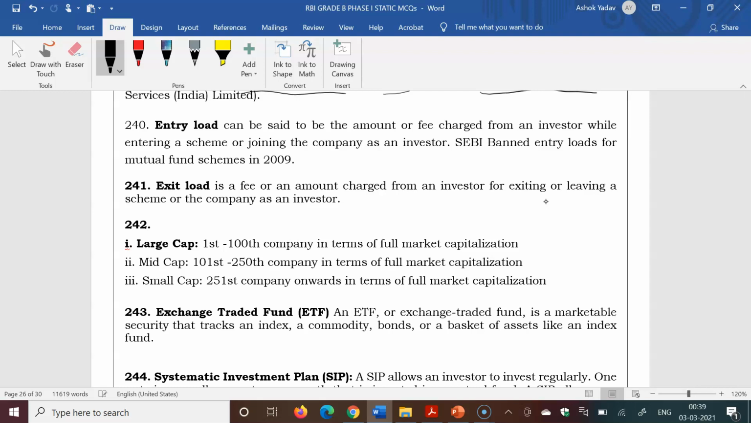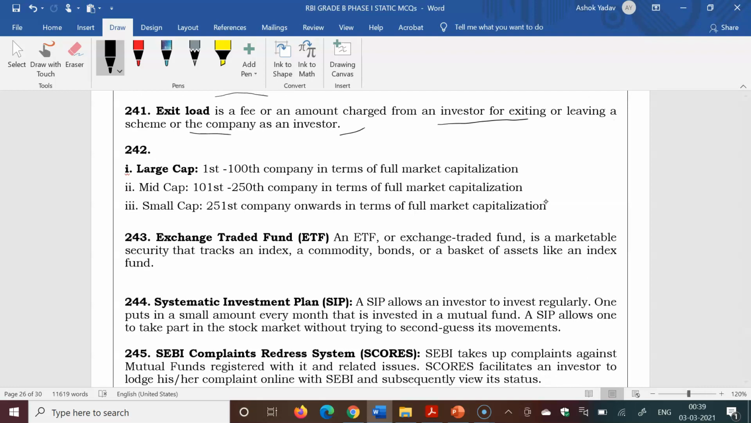Entry load can be said to be the amount or fee charged from an investor while entering a scheme of a mutual fund or joining the company as an investor. SEBI banned entry loads on mutual fund schemes in 2009. Exit load is a fee or an amount charged from an investor for exiting or leaving a scheme or company as an investor. Next question: large cap are the 1st to 100th companies in terms of full market capitalization. The 101st to 250th companies are mid cap. The 251st company onwards in terms of full market capitalization is small cap.